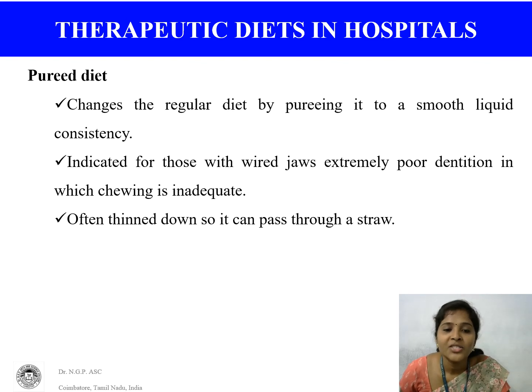Pureed diet changes the regular diet by pureeing it to a smooth liquid consistency. We can give the diet to patients who have poor condition of teeth or any surgery. It is indicated for those with wired jaws or extremely poor dentition where chewing is inadequate, and it is often thinned down so it can pass through a straw.